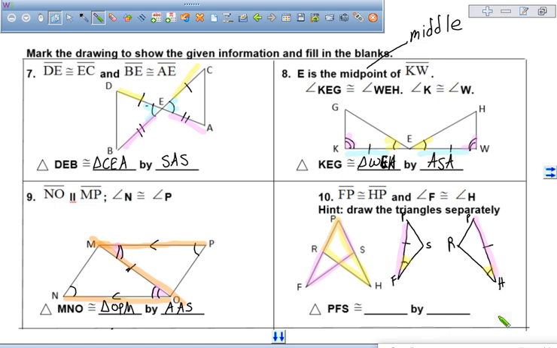And look at the labeling. They both share P. So that means that that angle is congruent to itself. So we have two angles and the included side, and that gives us angle, side, angle. And triangle PFS is congruent to triangle PHR.